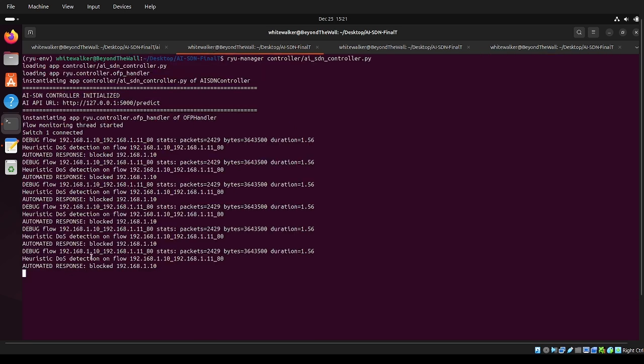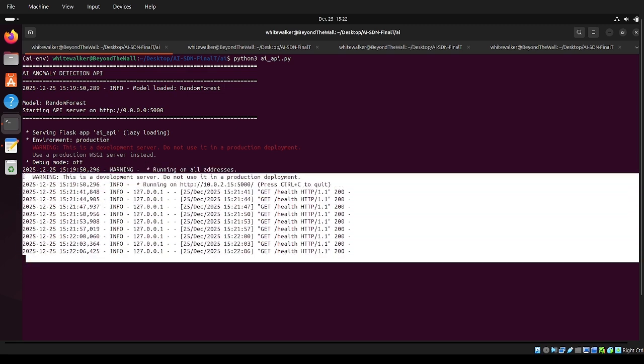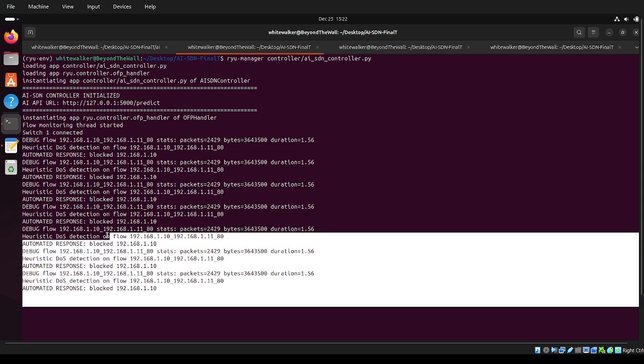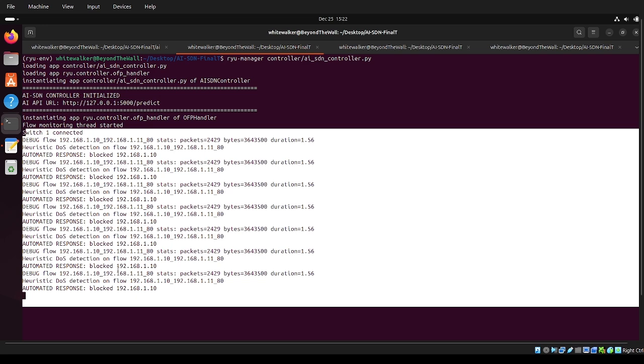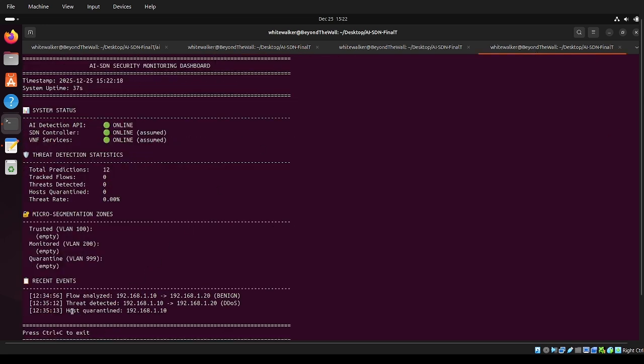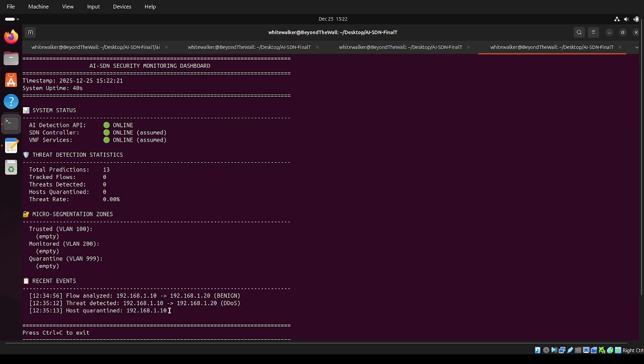Looking into the AI API, only the benign health status from the dashboard is showing here, because every DoS flood is blocked by the Ryu controller, and it is mentioned here. In the dashboard, the host is also quarantined. Then we move on to the next.